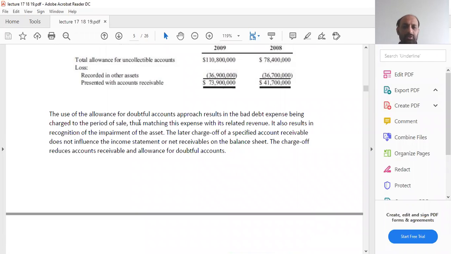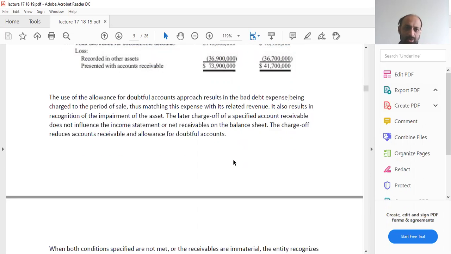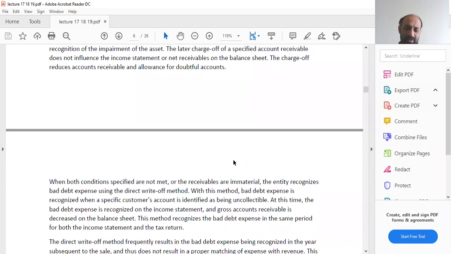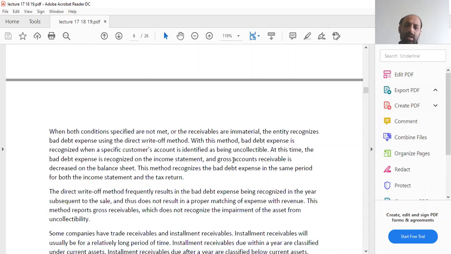The use of allowance for doubtful account approach results in bad debt expense being, we know there are two methods for this. One is the direct method, in which you directly write off the debt, which becomes bad debt expense when you cannot recover it. The second method that you have done is called provision. In that you have a provision account and you keep adjusting the provision account.